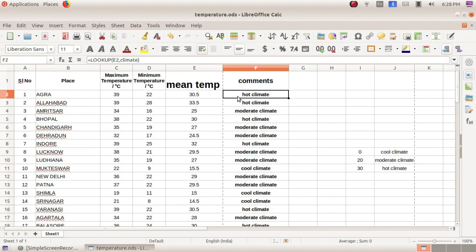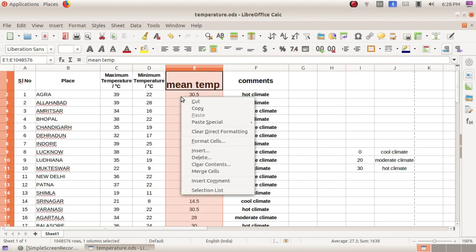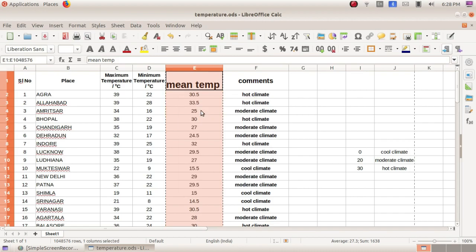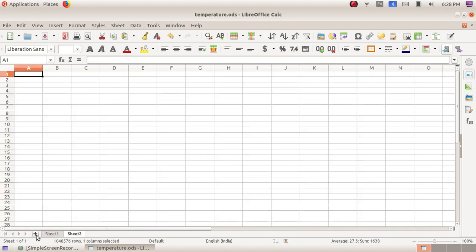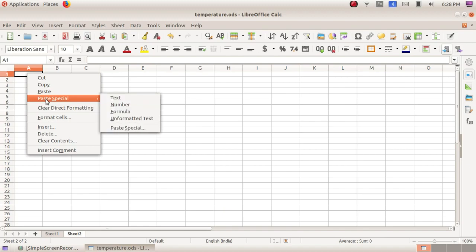Here I have to copy this average function and paste it in a new sheet. How I can paste? According to this order. So just select the column and right click, copy, and here go to the next sheet. Can you see that? Yes. And just click on there, go to paste special. Okay, click on here according to the text, number or anything.